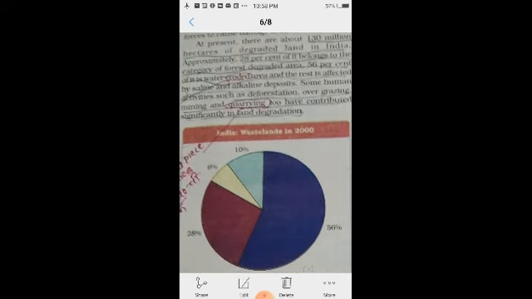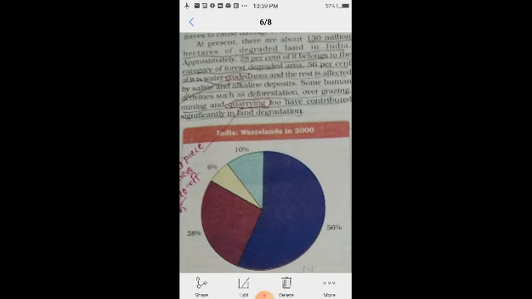Some human activities such as deforestation and overgrazing are the reasons for degradation of land. Which are these? Deforestation, overgrazing, mining, quarrying have contributed significantly to land degradation. These are the human reasons for the degradation of this land.